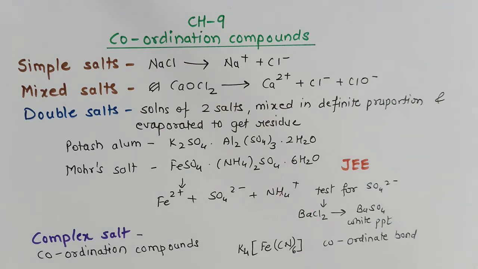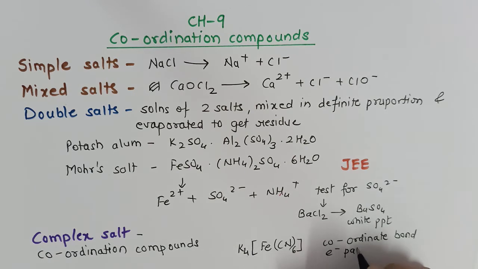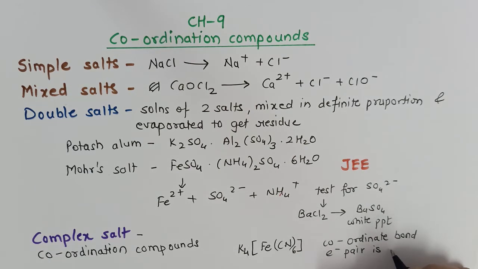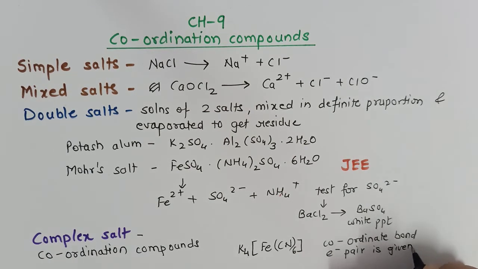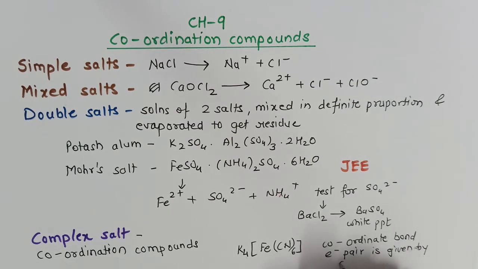What is a coordinate bond? That is, the metal accepts electrons from an electron donor species. That is, the electron pair is given by one species,